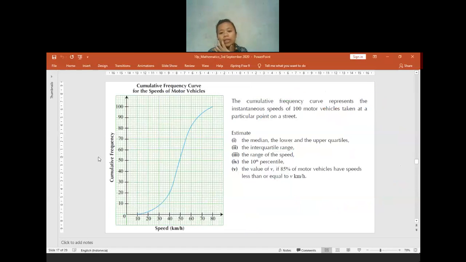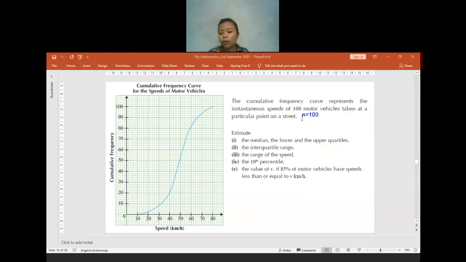Yeah, here we already have the question. Let us try to discuss it together. We have to find the median, lower, and also upper quartile. So before we find them, we have to check how many data there are. How many data are there in total? Are you still there? 100. Yeah, 100. So the data in total is 100. So we have n is equal to 100. Is there anyone who is confused about getting 100? No? Okay, n is equal to 100.